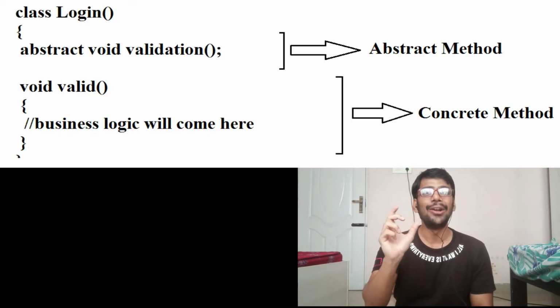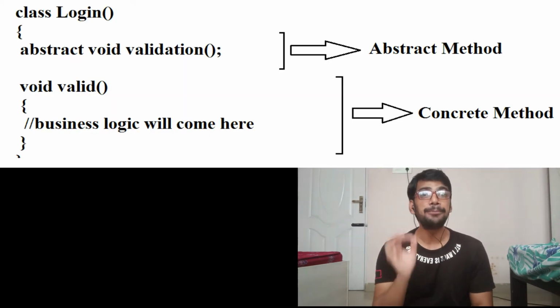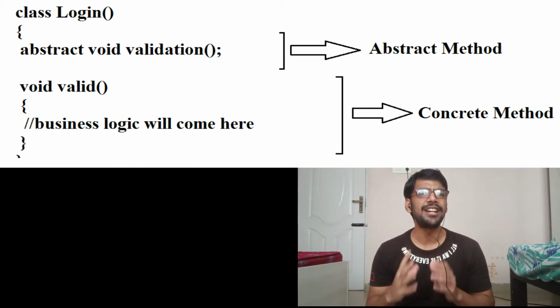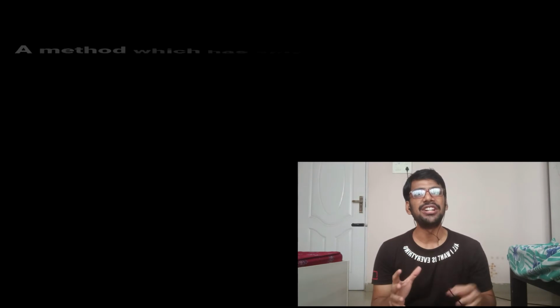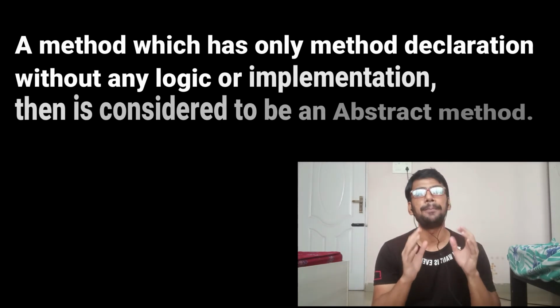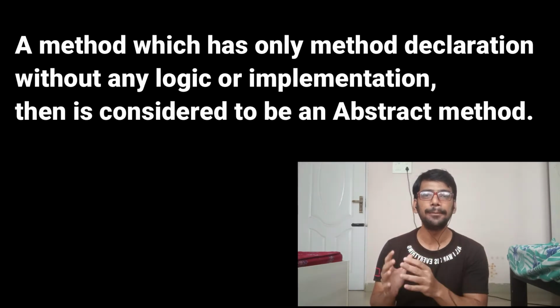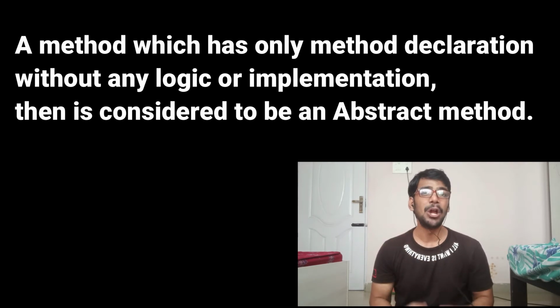So every method has two things. Now one more important point: the method which has only the method declaration is considered to be an abstract method. So if somebody asks you what is an abstract method, the method which has only the method declaration but does not have any method implementation or logic is considered to be an abstract method.